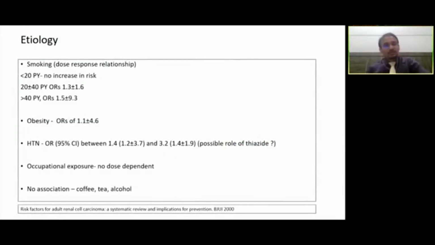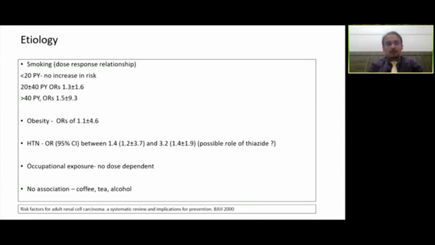Coming to the etiology, smoking obviously has been proven beyond doubt, and the dose response relationship has been already established. But to my surprise, within 20 pack years, the risk doesn't increase much. That doesn't mean that I'm allowing or asking people to have that much liberty, but obviously at 20 to 40 pack years, the odds ratio is about 1.3, and beyond 40, it's about 1.5.